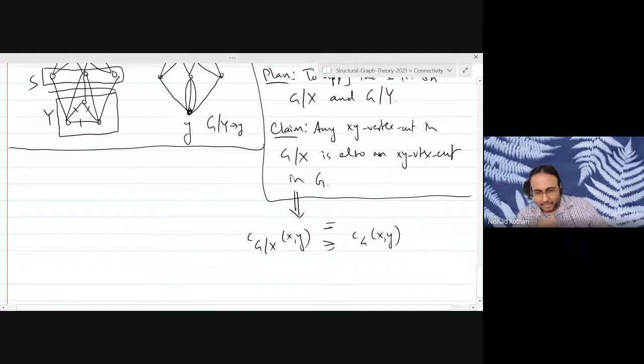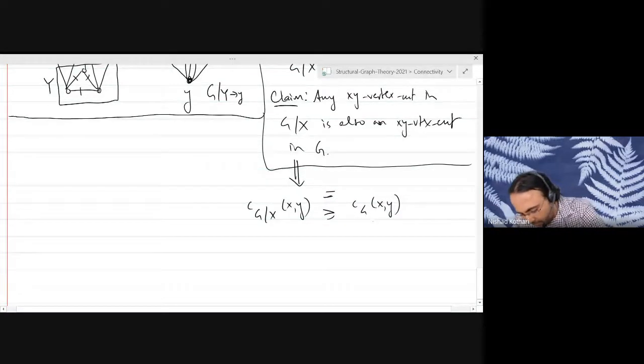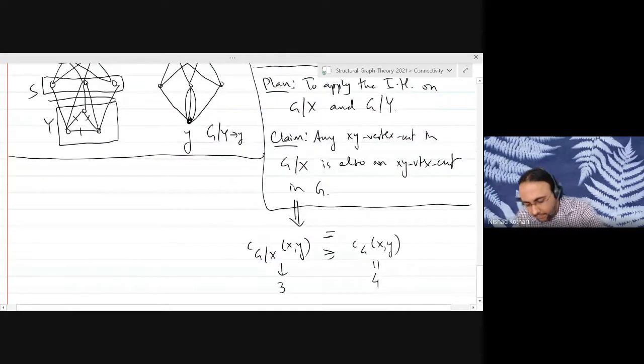Okay, let's think about it. Supposing this quantity was 4, and let's say I was able to get a set of size 3 here. But according to this claim, that vertex cut would also be an XY vertex cut in G. So that would be a contradiction. So it would be at least greater than or equal to. Whether it is equal to, I'll let you think about it. But we will only need greater than or equal to.